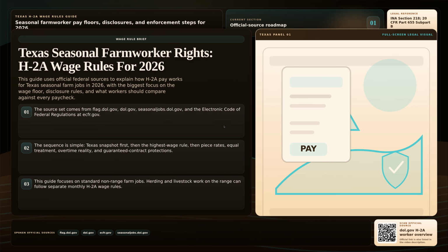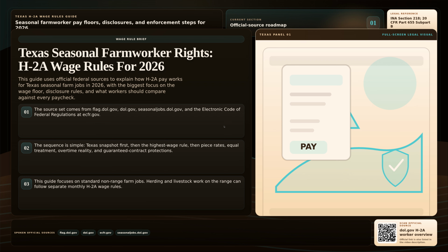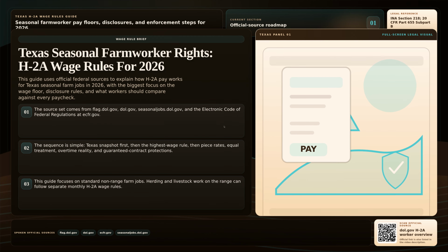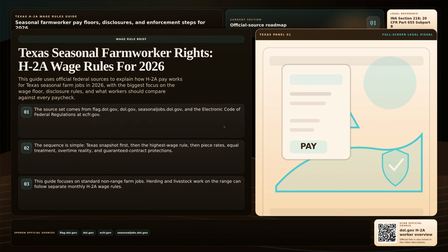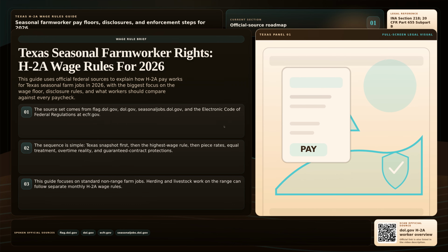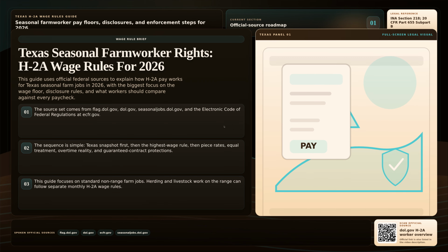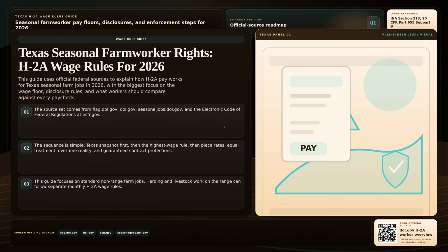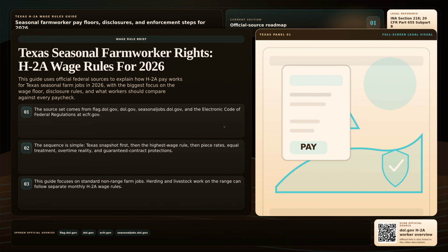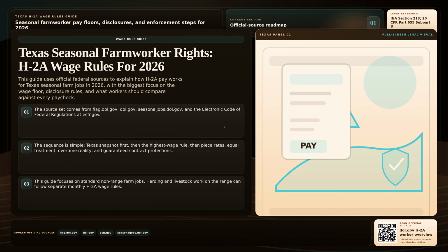If the job is herding or livestock work on the range, separate monthly H-2A wage rules may apply under Title 20, Code of Federal Regulations, Sections 655.210 and 655.211. In the next slides, we will walk through the Texas wage floor, the highest wage rule, piece rates, equal treatment for corresponding workers, overtime reality, guaranteed hours, and enforcement steps. Start with the Texas snapshot.